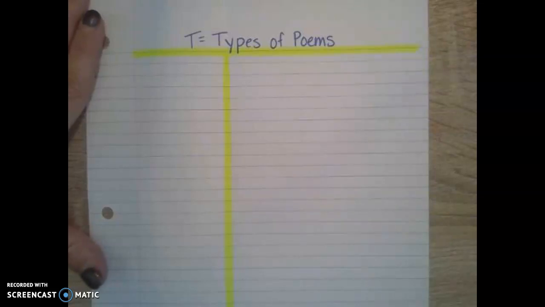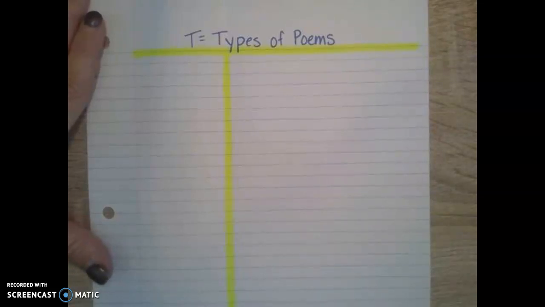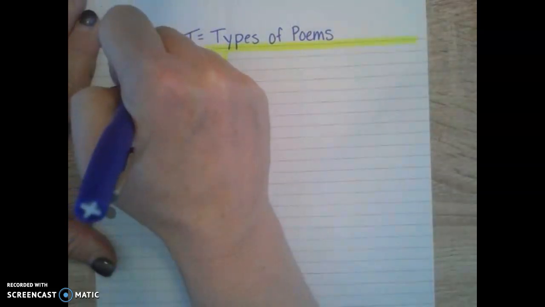Today we're going to talk about two different types of poems that you're going to be learning about, and then also reading this week in reading, writing in writing, and being able to identify them in your reading this week. So the two types of poems that we're going to start with are lyric, and the other one is free verse.